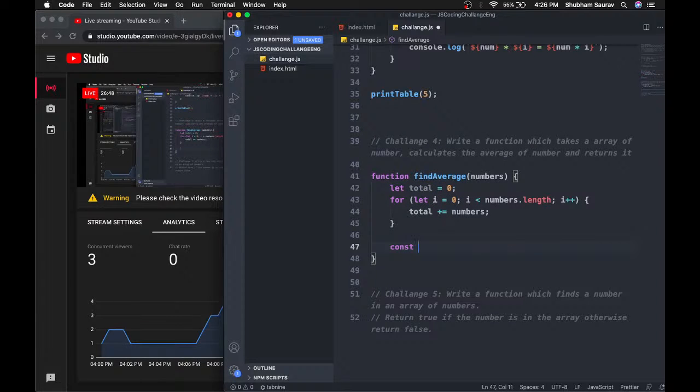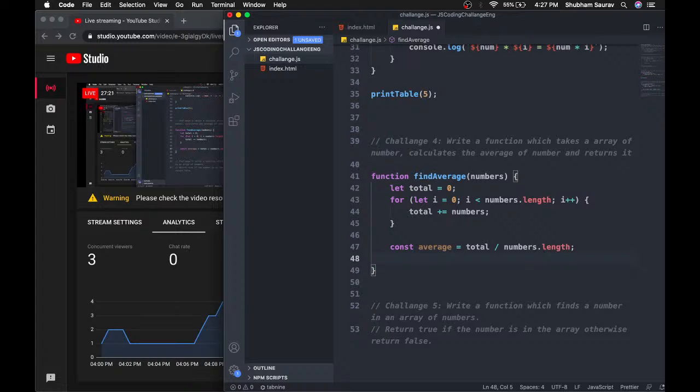So what will be the average? Our average will be total divided by the number of elements. So how do we find the number of elements? We use the length property. Our array name is numbers, so we just call numbers.length, and then we get the length of the array, or the number of elements that are there in the array. And this is our formula. We have the sum here, and we have the number of elements, and there we go. This is our average, so we can just return it like that.